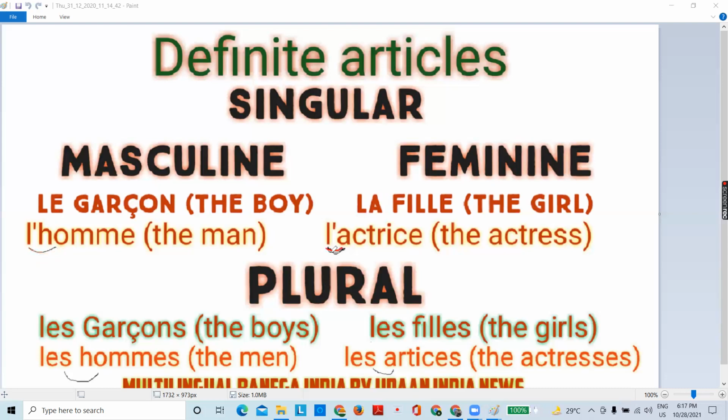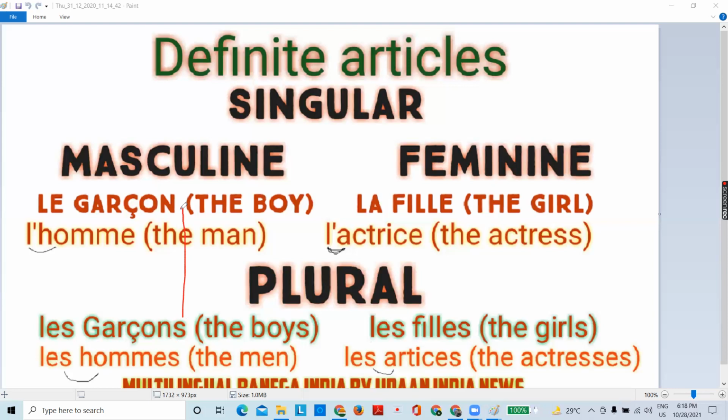Now here again you can see L is linked to A. So we say l'actrice. Actually, this L apostrophe was la like this. But in French, when two vowels come together, then an article or a subject pronoun like je takes this apostrophe. And this will link here: l'actrice, the actress. Third one is very easy. If any noun is plural, it will only take les, whether it is masculine or feminine. You can see generally we add s to form any noun plural.